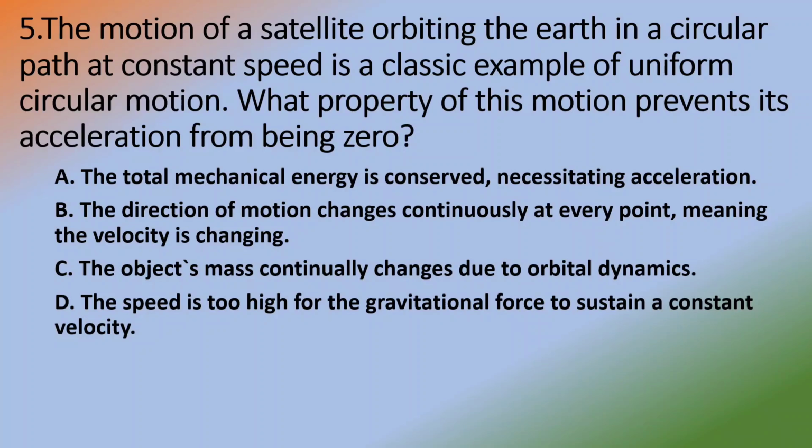C. The object's mass continually changes due to orbital dynamics. D. The speed is too high for the gravitational force to sustain a constant velocity. And the answer is option B. The direction of motion changes continuously at every point, meaning the velocity is changing.